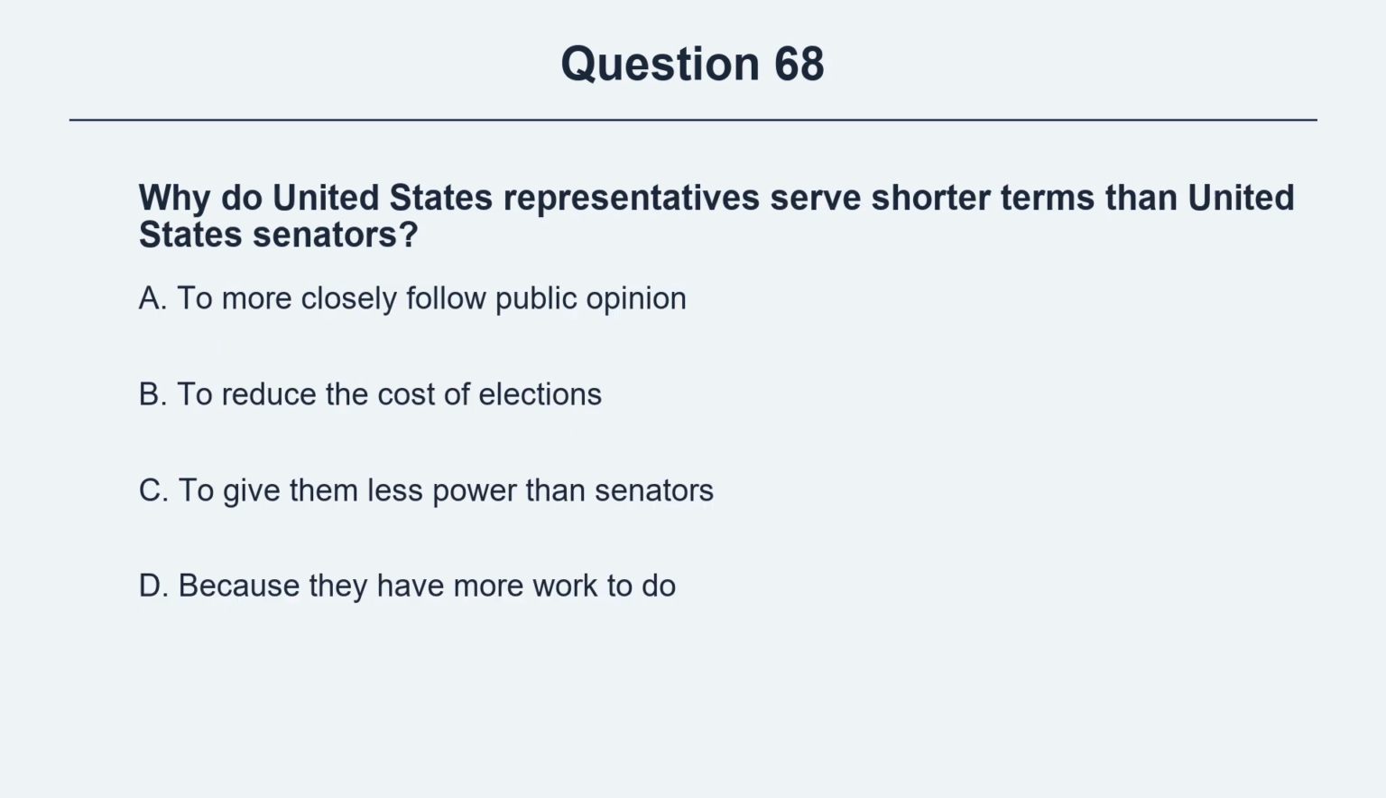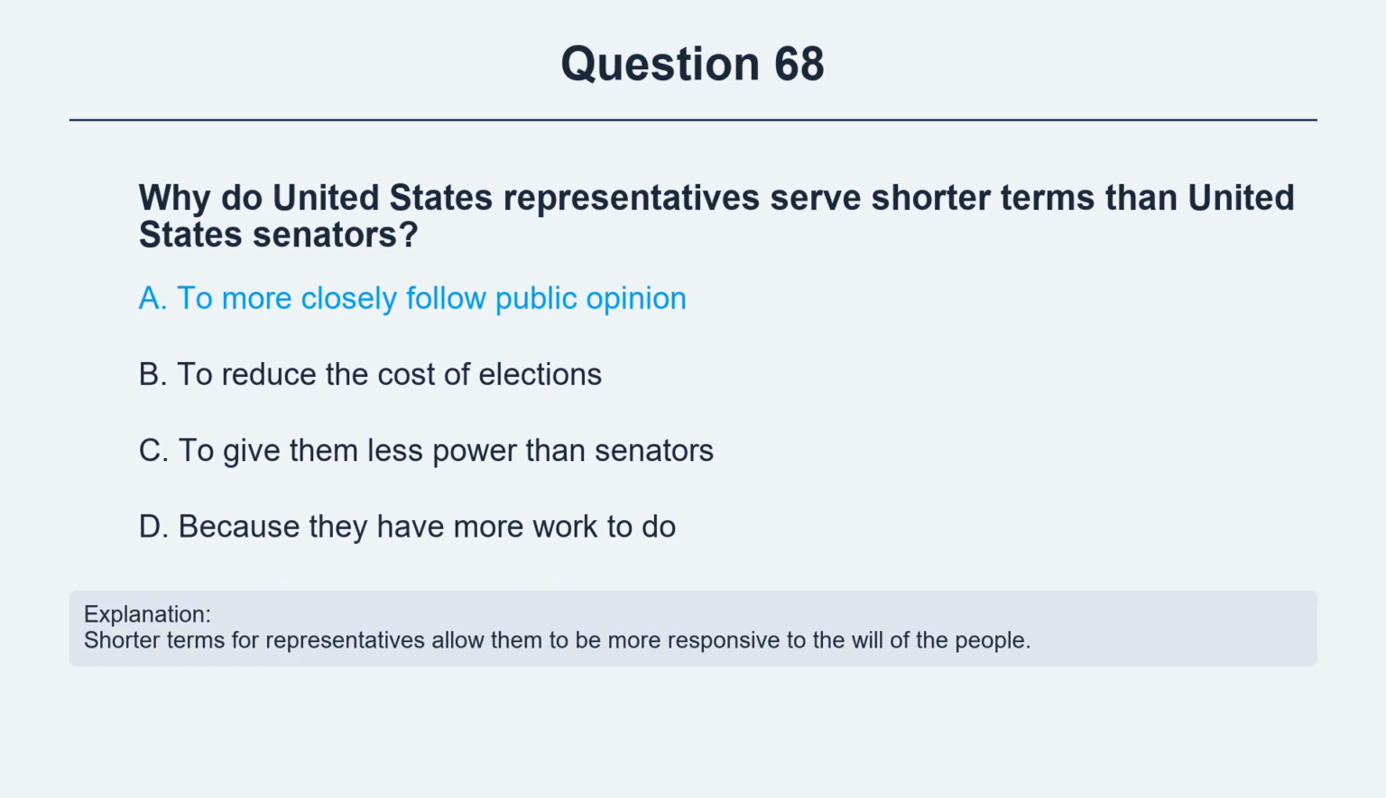Question 68. Why do United States representatives serve shorter terms than United States senators? Option A, to more closely follow public opinion. Option B, to reduce the cost of elections. Option C, to give them less power than senators. Option D, because they have more work to do. The correct answer is option A, to more closely follow public opinion. Explanation. Shorter terms for representatives allow them to be more responsive to the will of the people.